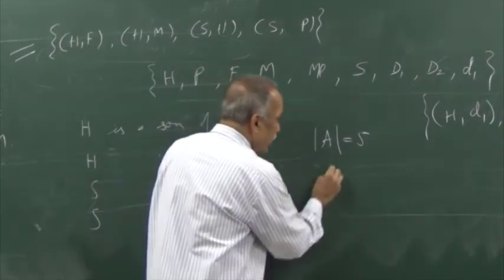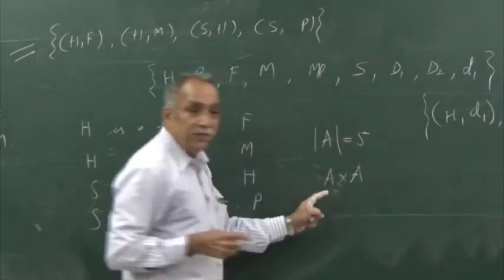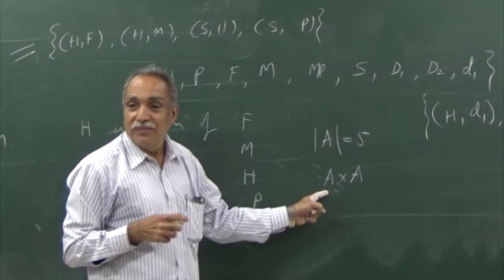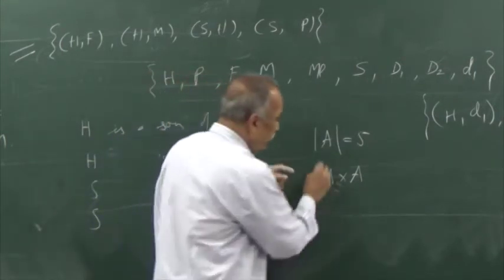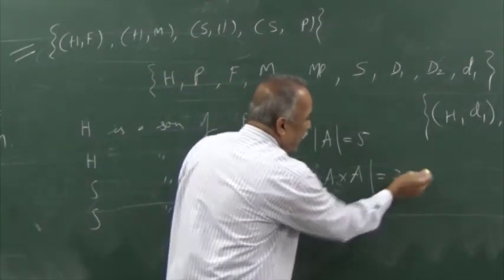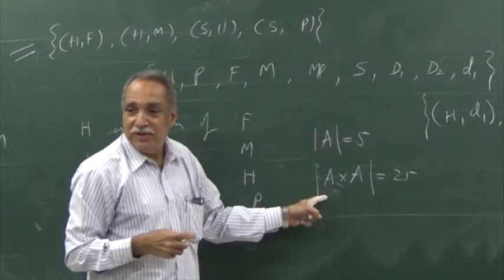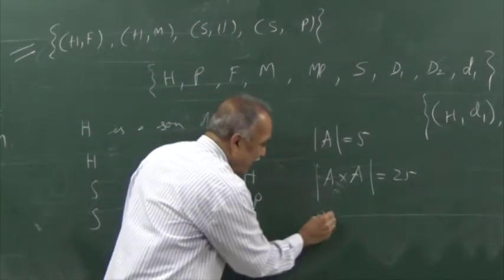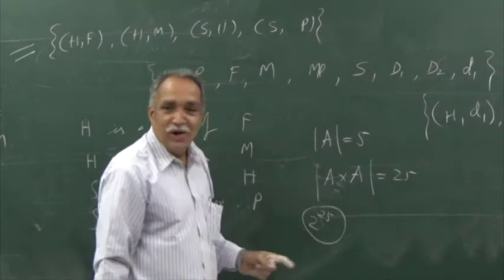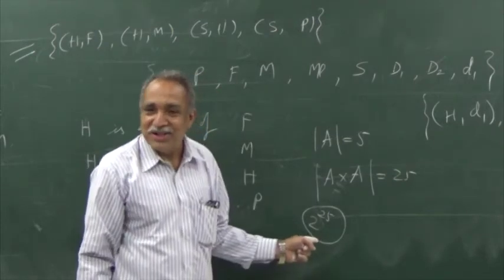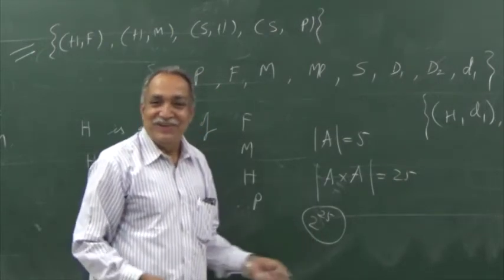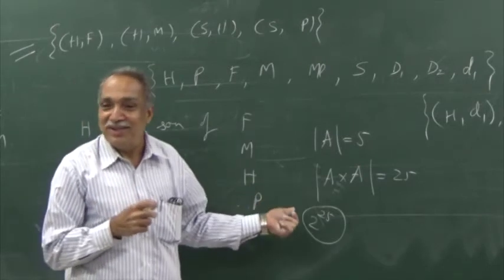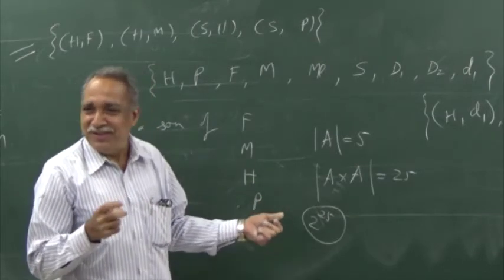First I will write A cross A. How many elements will this have? 25. How many subsets will this have? How many digit number it is? You said 32. What is the difference between the actual answer and your answer? Almost infinite.